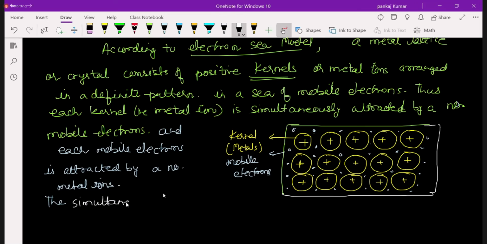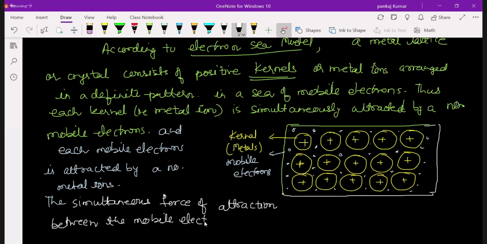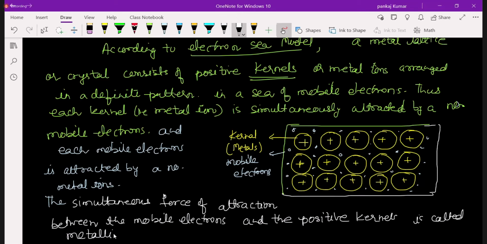The simultaneous force of attraction between the mobile electrons and the positive kernels is called metallic bond. That is called your metallic bond.